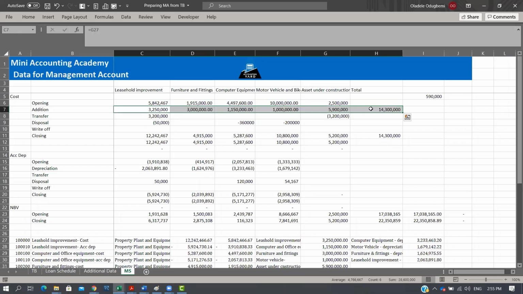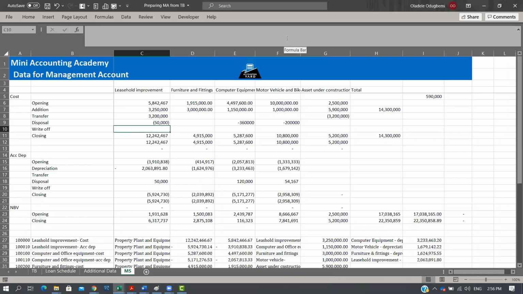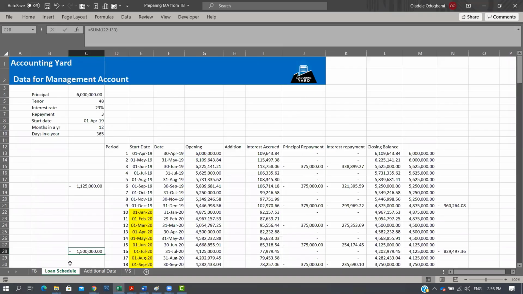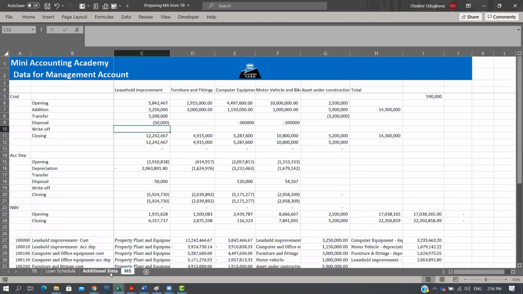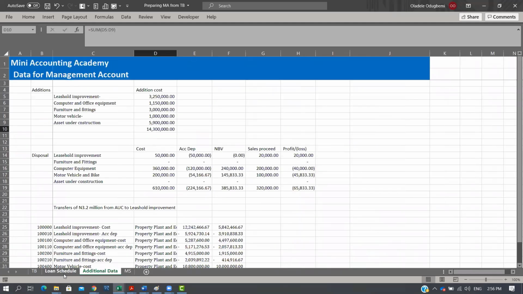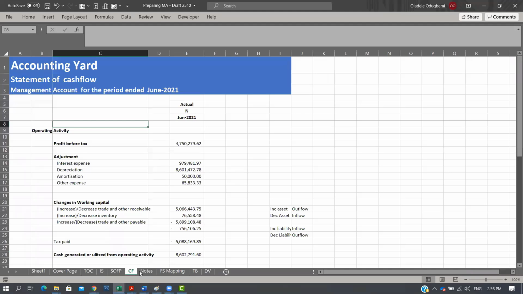If you try to do net movement, for example, you wouldn't have considered disposal. Also, you wouldn't have considered depreciation. So the approach you are adopting is usually fine when there are no disposals.